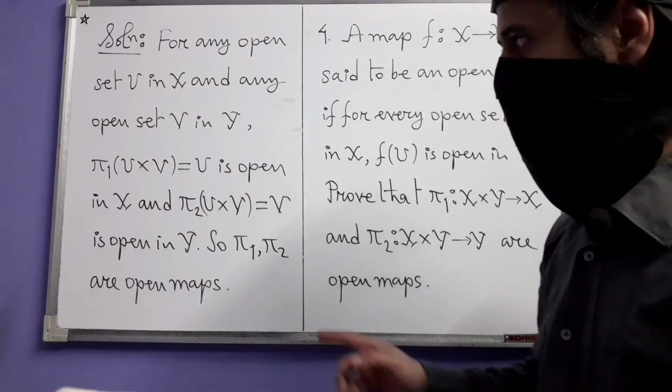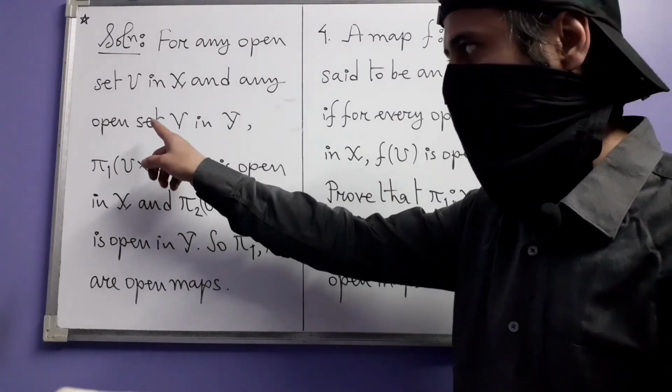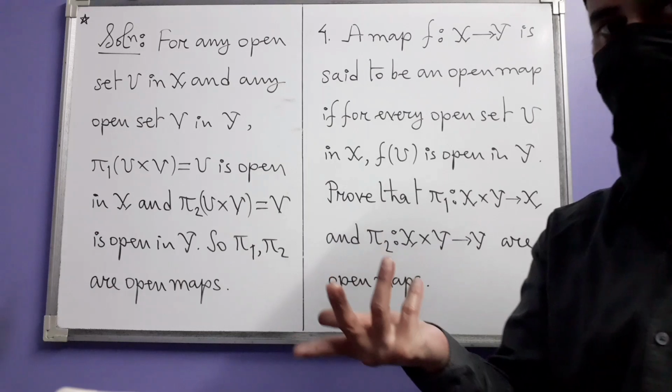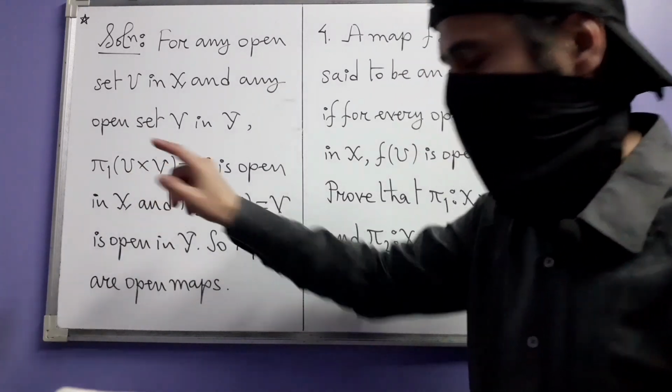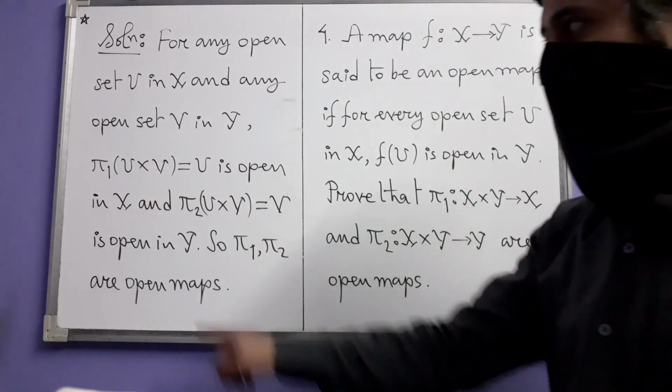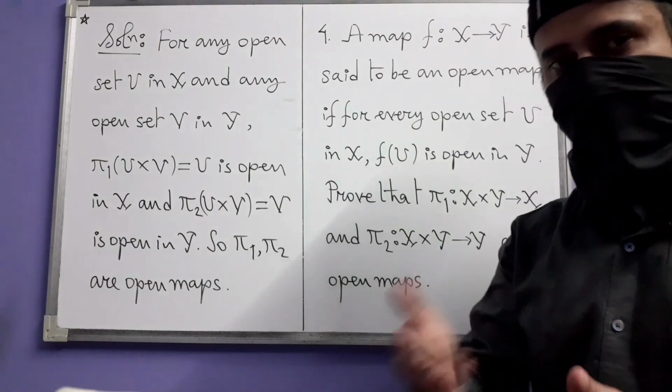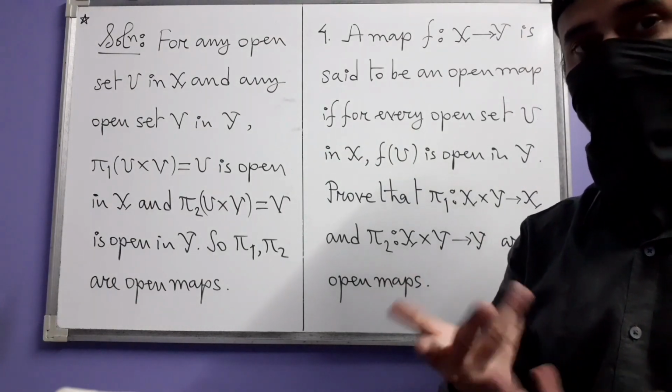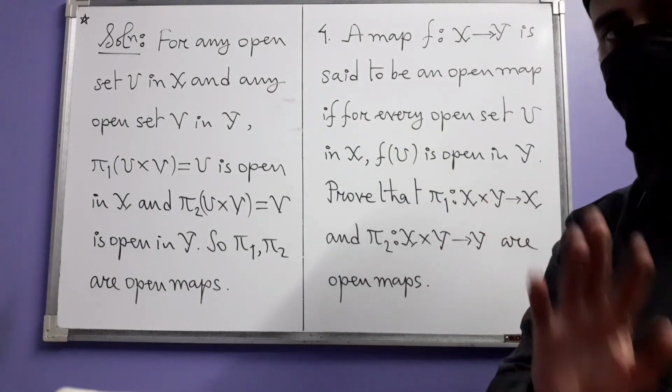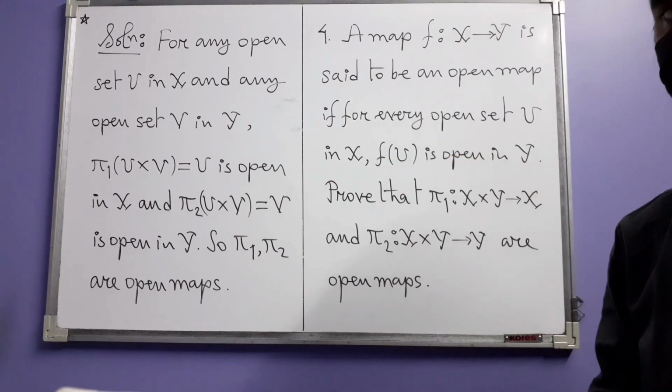Yes, because any open set is an arbitrary union. Arbitrary union means any type of union of sets of this type, and direct images of unions equal unions of direct images. You can use that property from function theory.